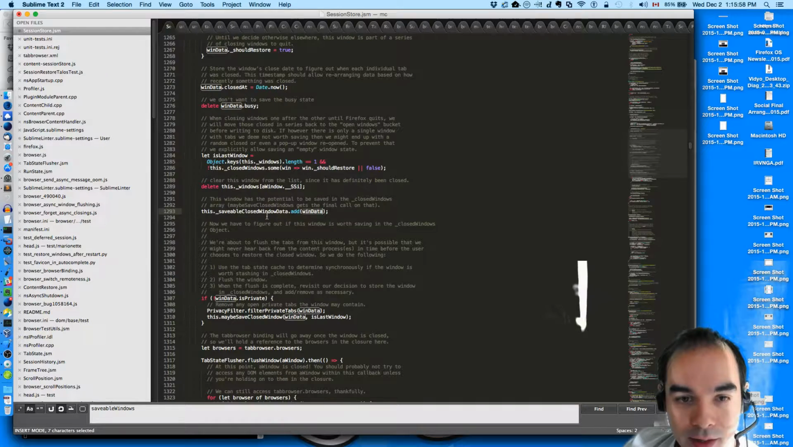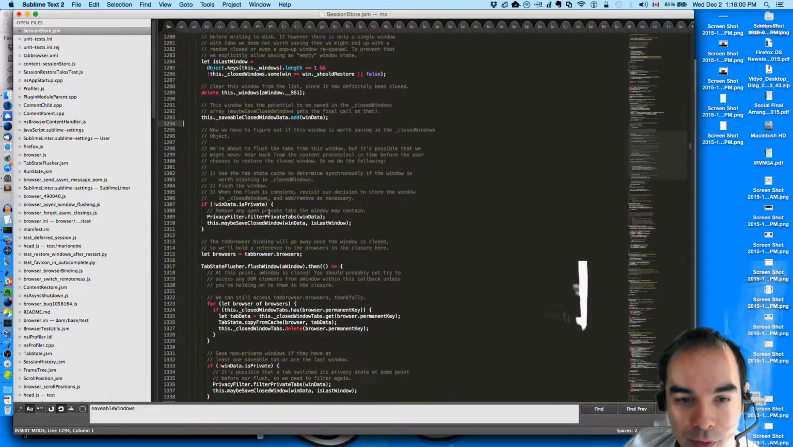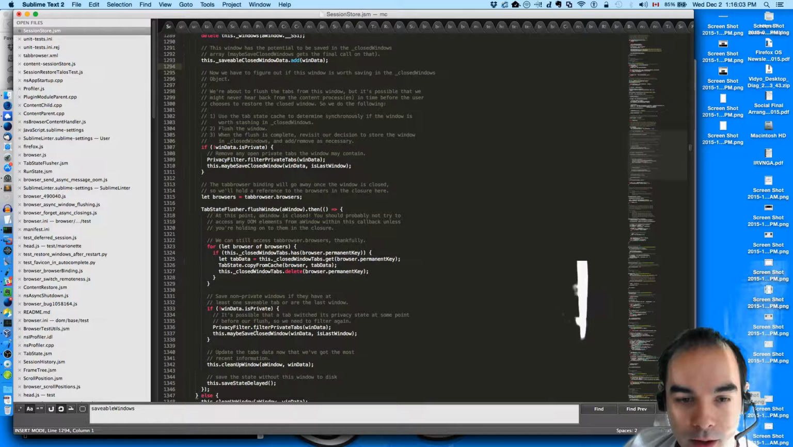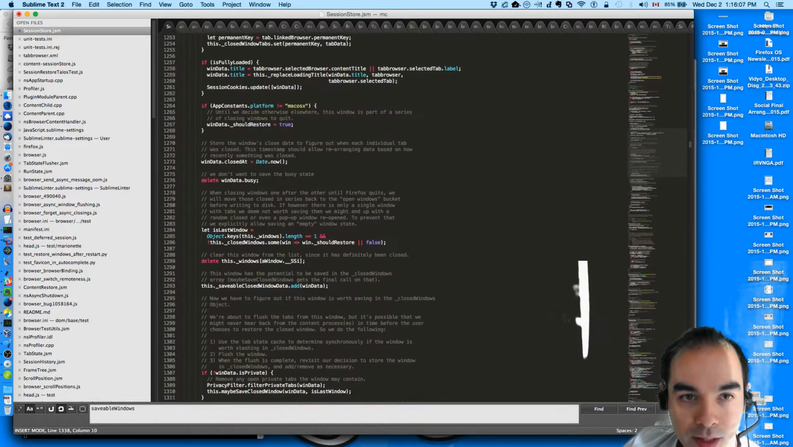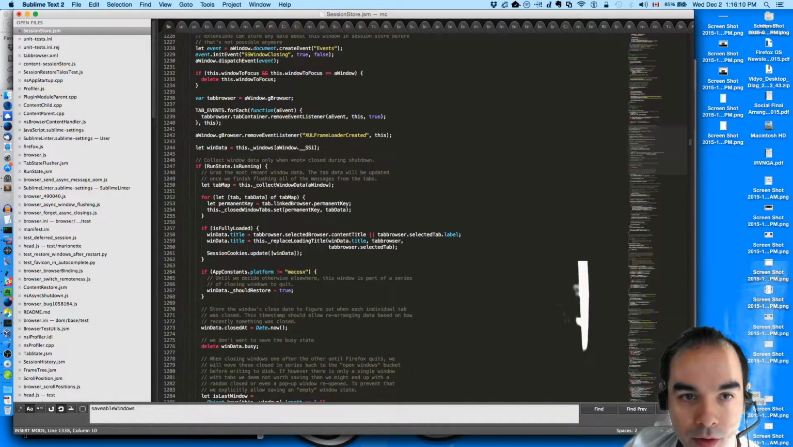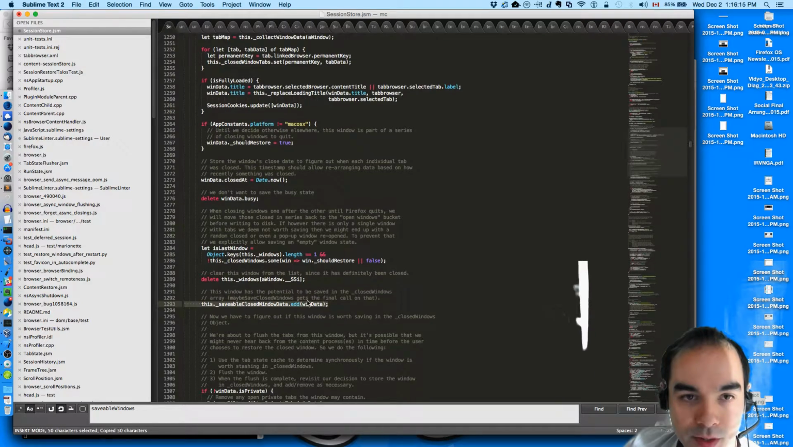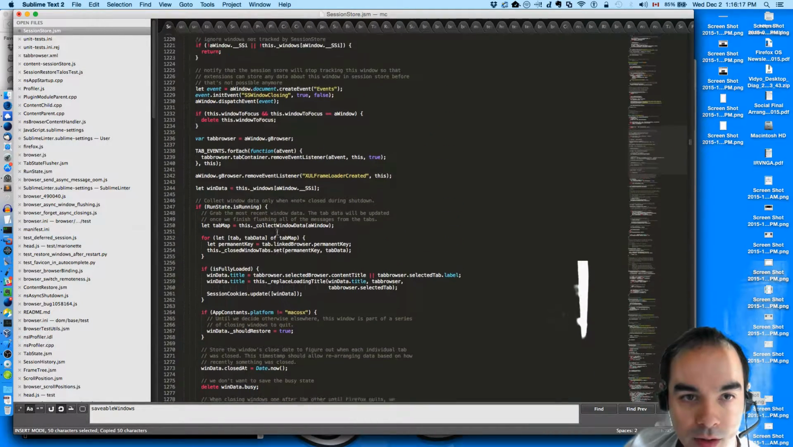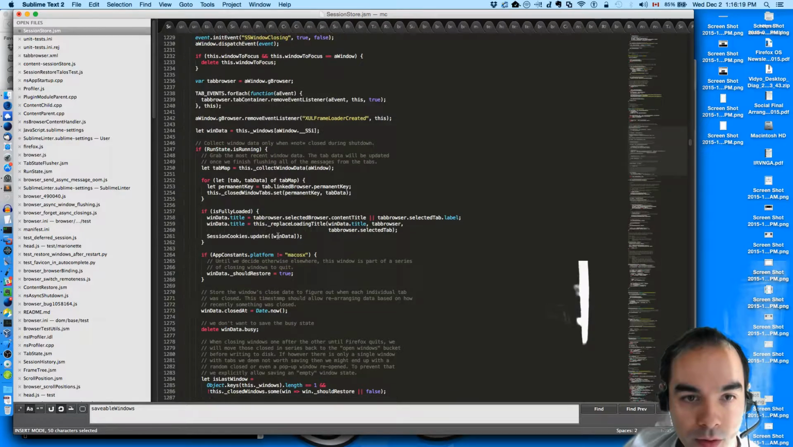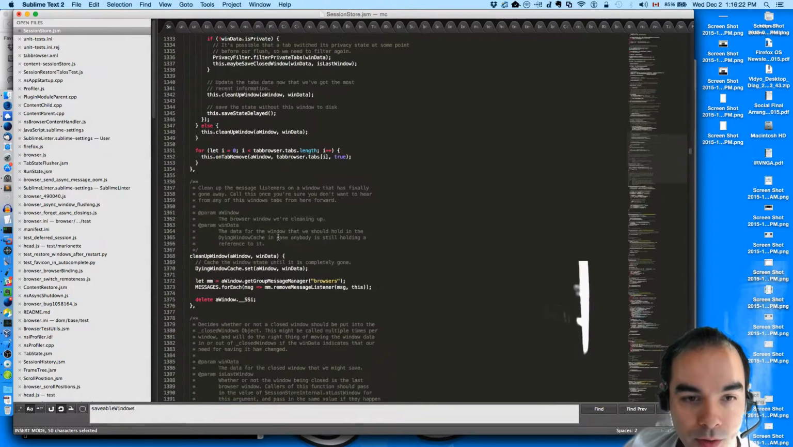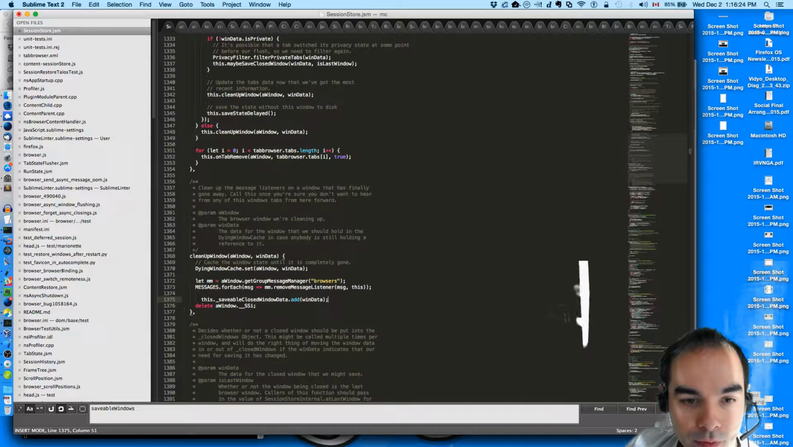So we add the window data to this set, and then when we clean up the window is probably when we should remove the window data from the set. Clean up window. Where's cleanupWindow? Yeah, that's when we remove it.